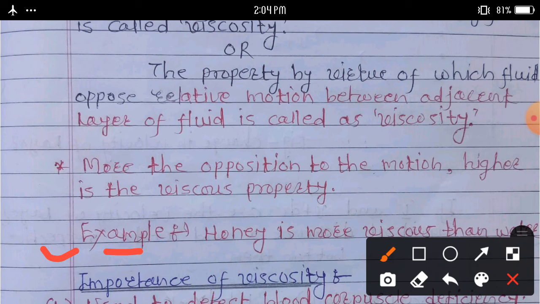This property of fluid is called viscosity. Water has low viscosity, whereas syrup or honey has high viscosity. The more the opposition to the motion, the higher is the viscous property.